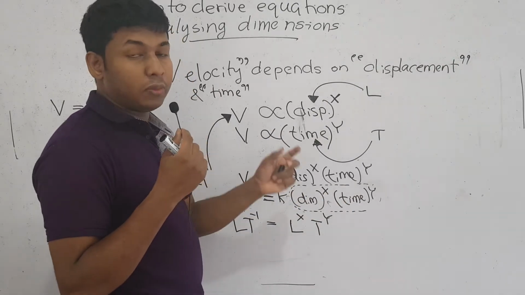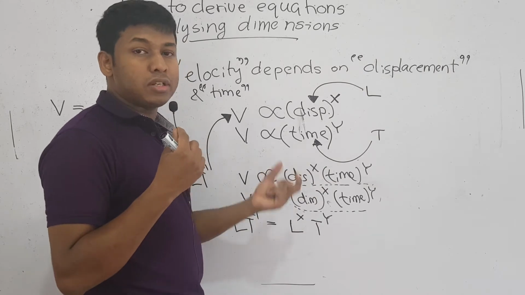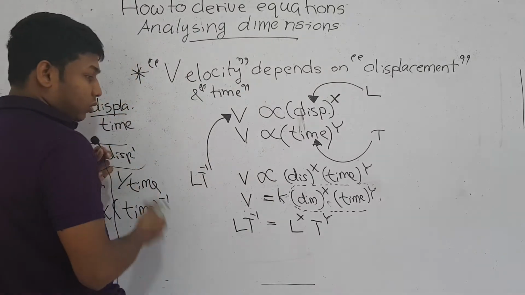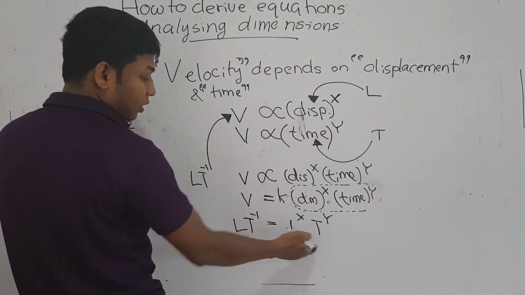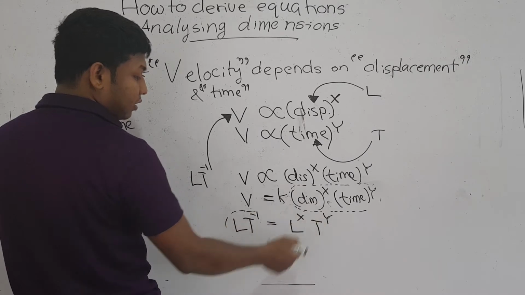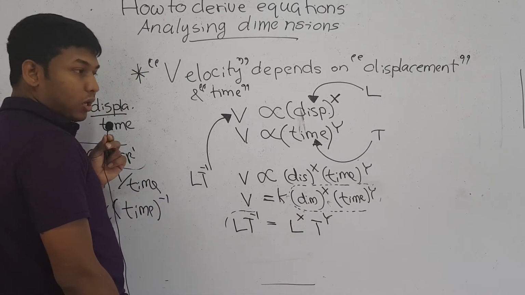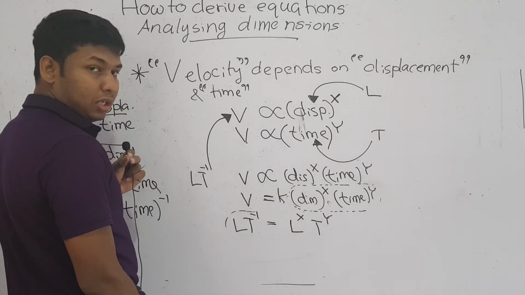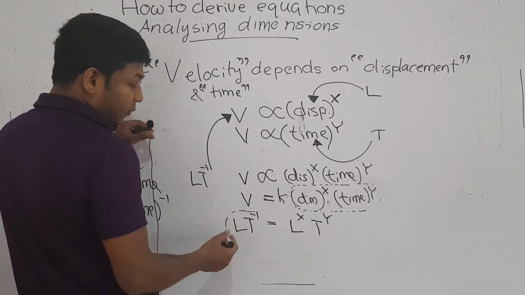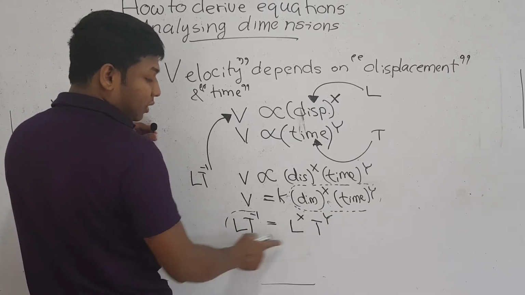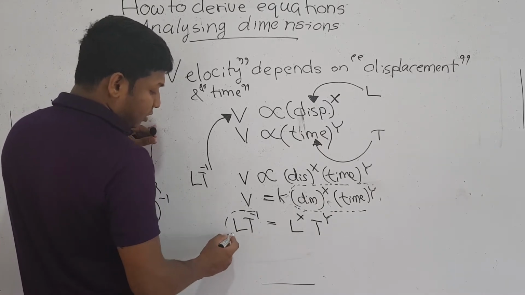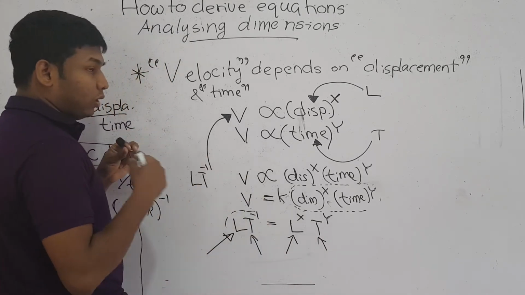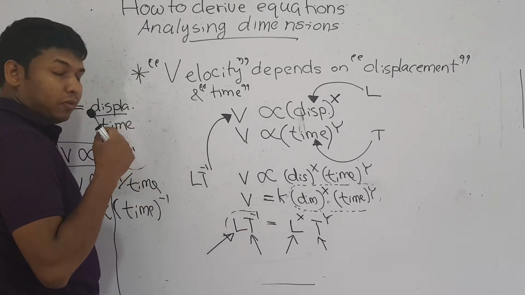And lastly I told you that if a particular equation is dimensionally correct, each term should have the same dimension. So here both these terms, this and this, should have the same dimensions. Now what we are doing is we are considering each dimension separately. Here you get two dimensions, length and time. Here also you get two dimensions, length and time. Now we are equating the dimensions.